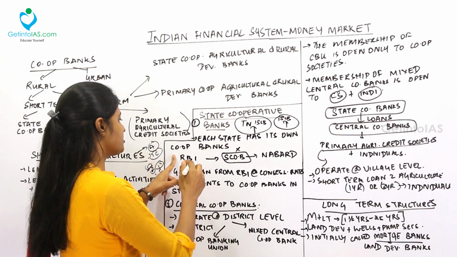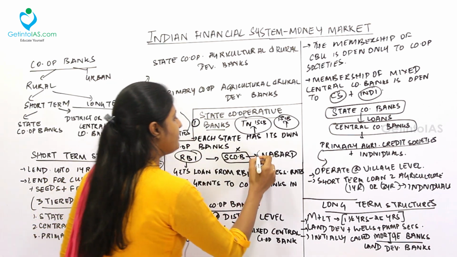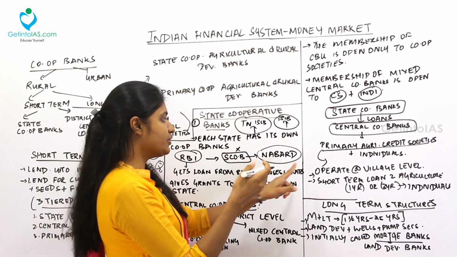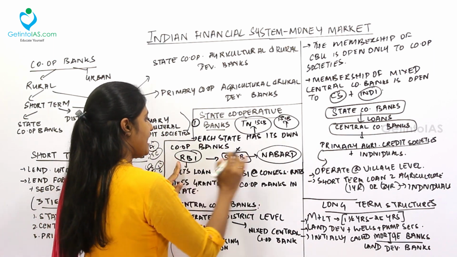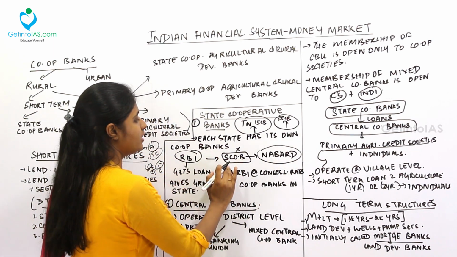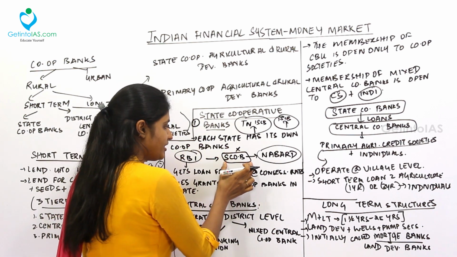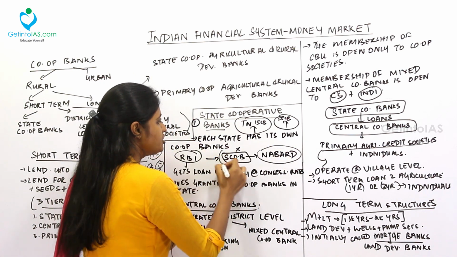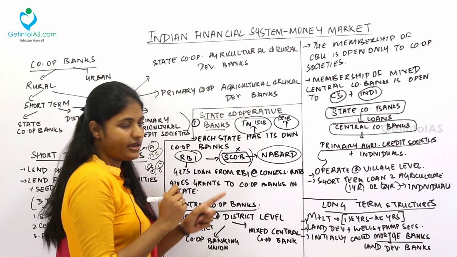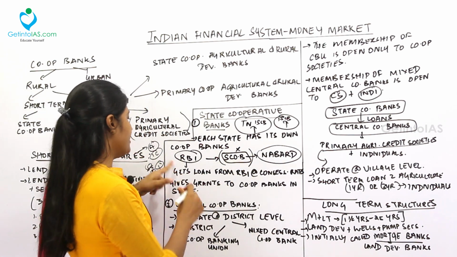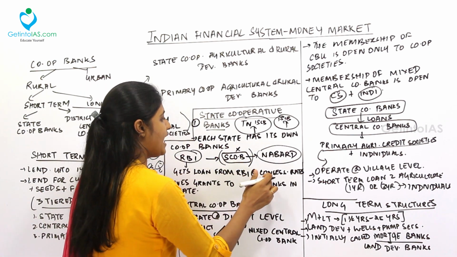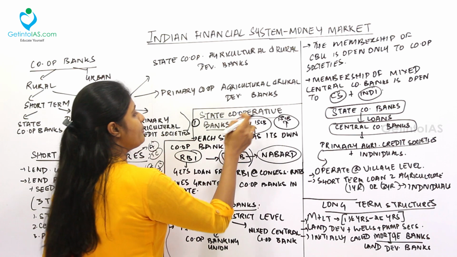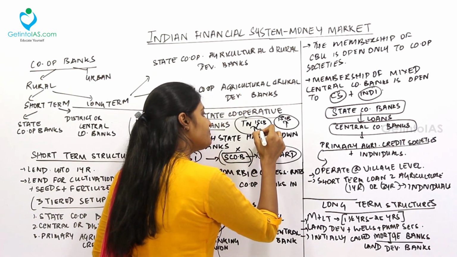How this structure works is, take RBI and take NABARD. RBI is here, NABARD is here. NABARD is the bank for agricultural and rural development. Fine. So between RBI and NABARD there is an intermediary called the state cooperative bank. This state cooperative bank acts as an intermediary between RBI and NABARD. Earlier it was an intermediary, now it is not considered an intermediary. Now take RBI. It gets loans from RBI at concessional rates and gives grants to cooperative banks in the state. See, under the state cooperative banks, there will be various sub-state cooperative banks.